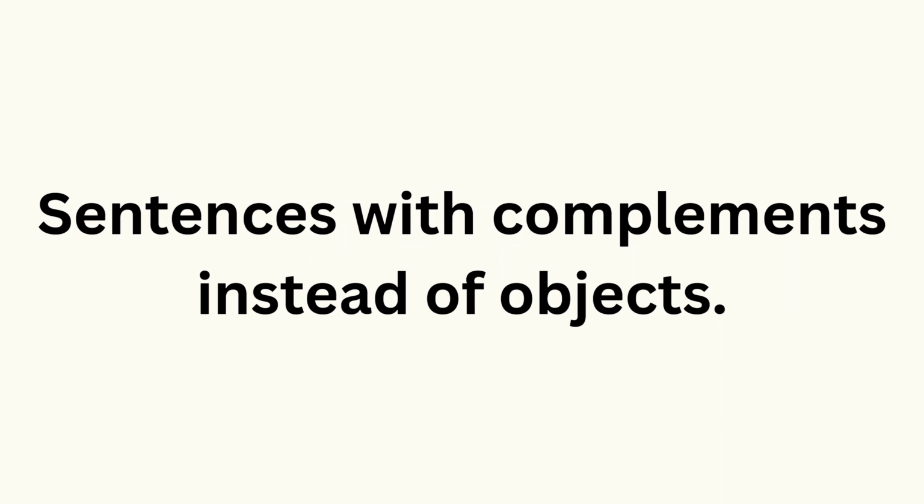Now, let's talk about sentences that don't really have objects, but have complements instead. For those of you who don't know what a complement is in the context of sentence structure, a complement is basically a word or a group of words that complete the meaning of the sentence by giving more information about the subject or the object. Complements can be nouns, pronouns, or adjectives.